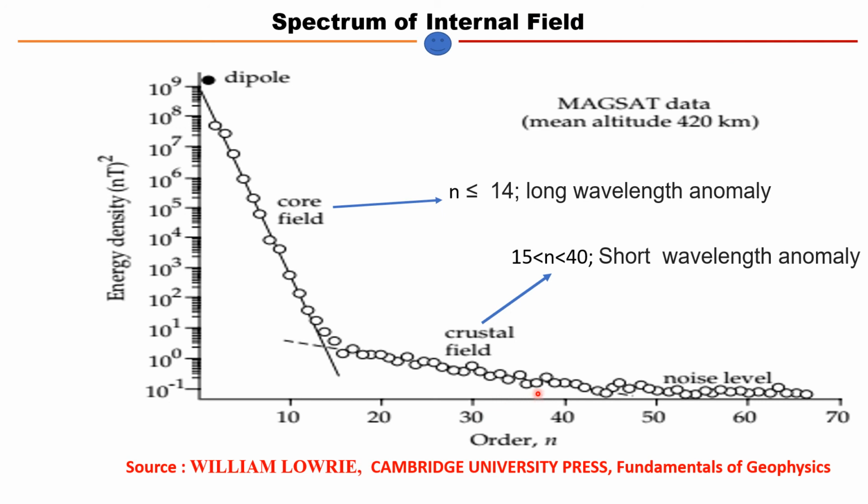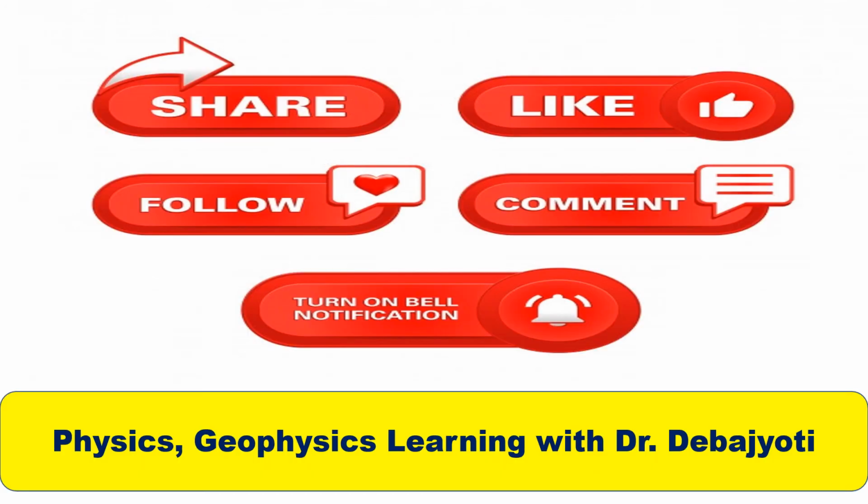And our external field is generated by the currents in the ionosphere and the magnetosphere. So I hope you have enjoyed all our lectures on the internal and the external field and the physics of magnetism.